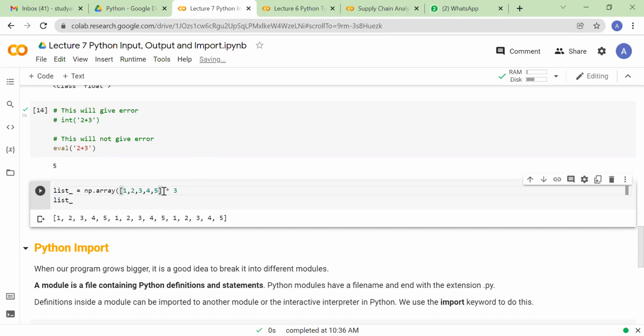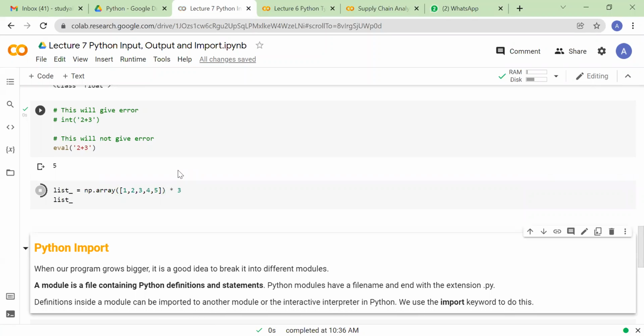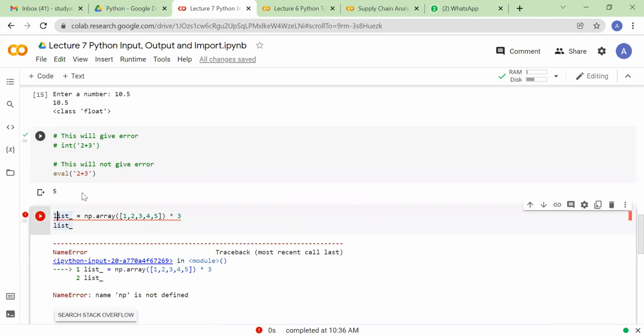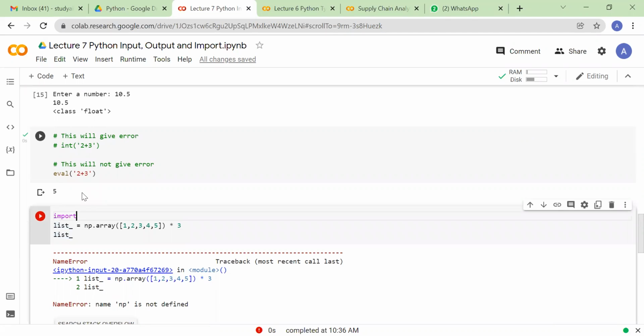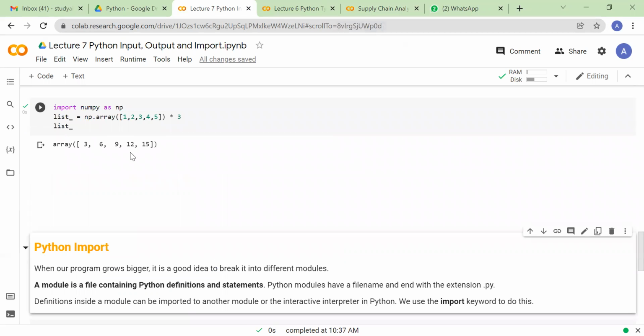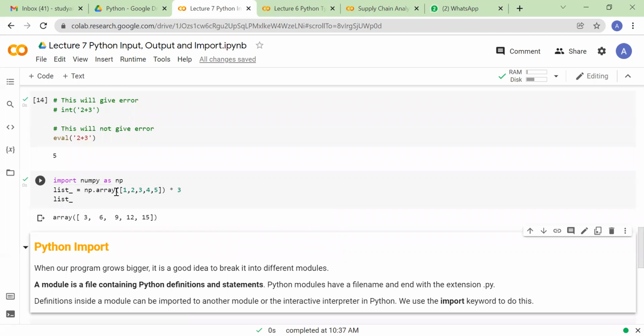See. Now you will see that, sorry, first of all I have to import this package, because I haven't imported it anywhere. Understood? Now it has multiplied each of the elements by that particular scalar value. But when you perform the same operation with another data type, that was a list, it just simply replicated the elements 3 times,